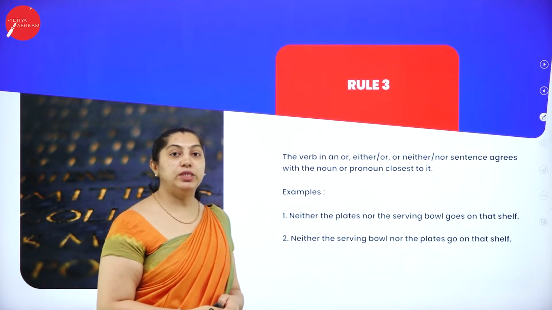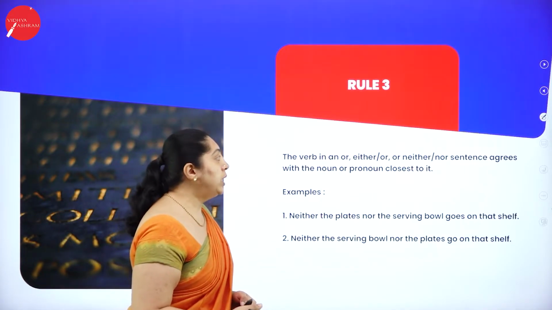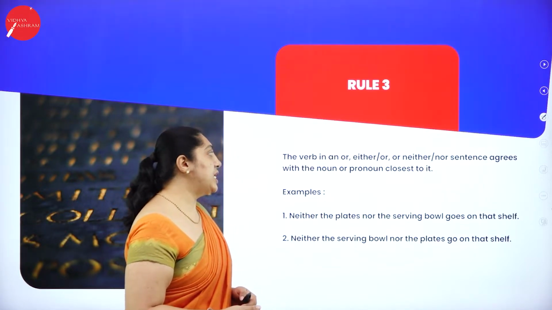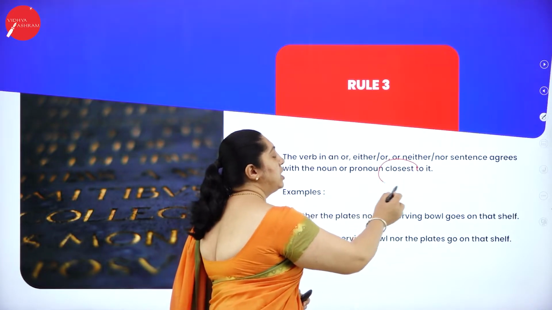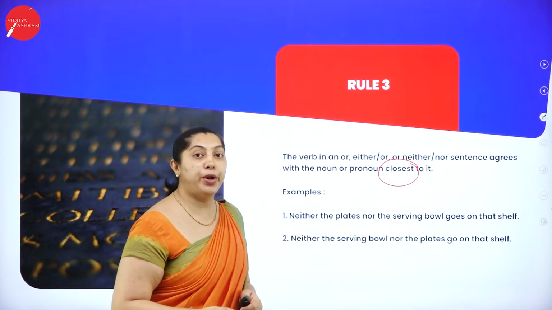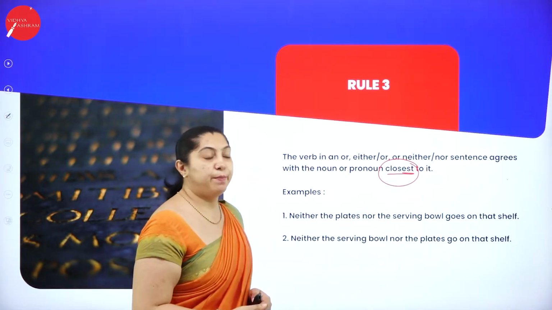Moving on to rule 3. What does rule 3 say? The verb in an or, either or, neither nor sentence agrees with the noun or pronoun closest to it. So it agrees with what? It agrees with the noun or pronoun which is closest. Okay, let's see the example here.